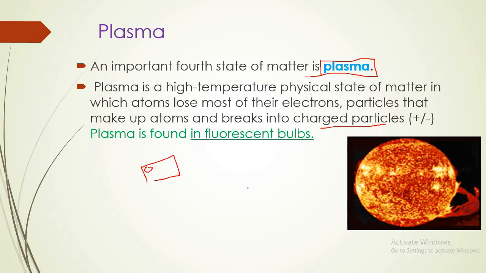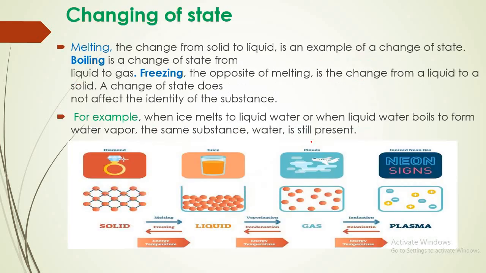So for example, neon is a substance used in light bulbs. What happens to the neon? At high temperature, neon loses electrons. Around the neon atom are electrons. When you lose electrons, it becomes a plasma. So we can use neon in a light bulb, in a fluorescent bulb, which is a fourth state of matter.